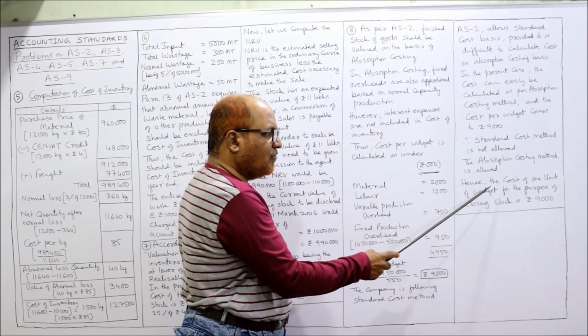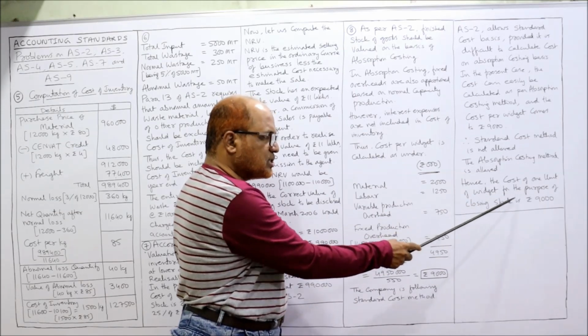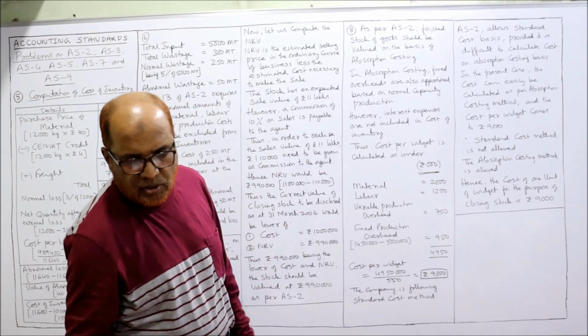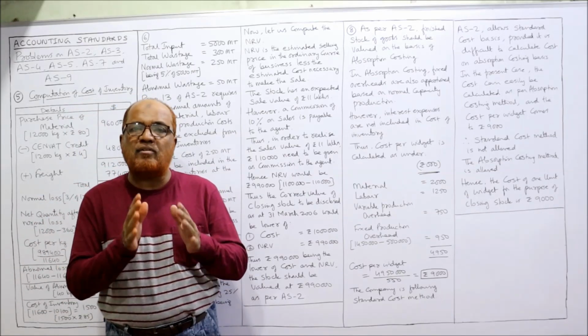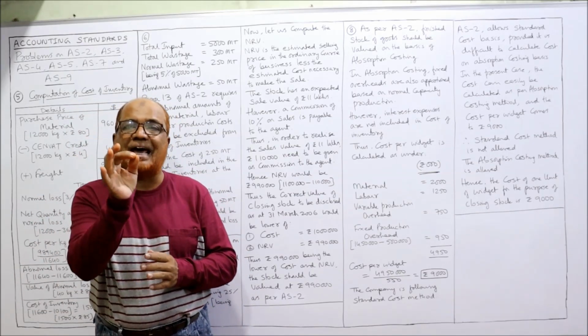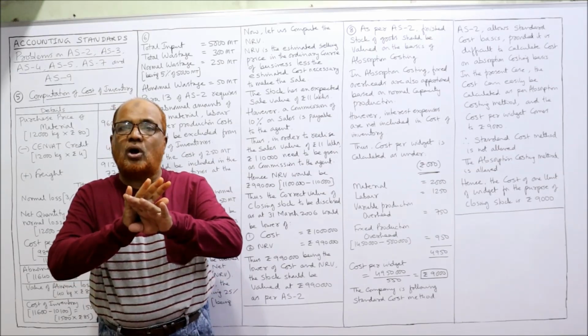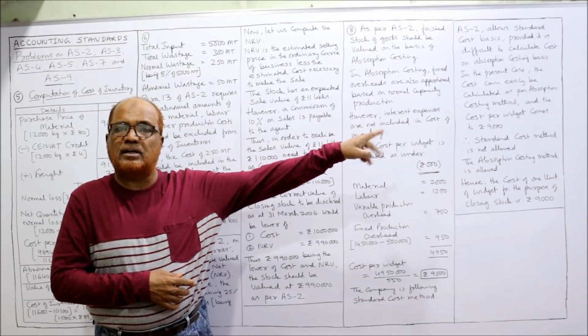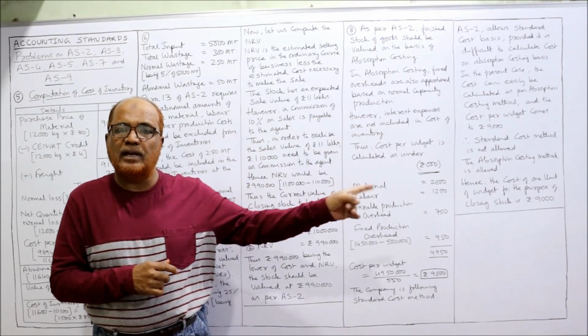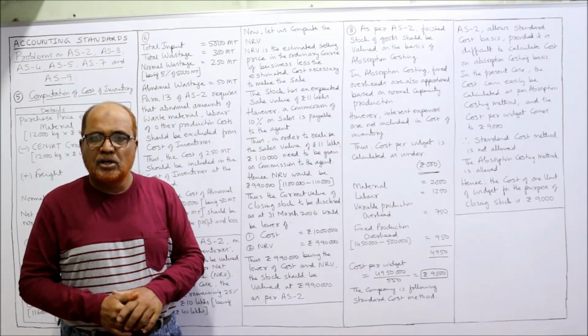Hence the cost of 1 unit of widget for the purpose of closing stock is 9,000. So for the purpose of calculating the value of the closing stock, the cost per widget should be taken as 9,000. The company is not allowed to follow standard cost and value at 10,000. Not allowed. Only at 9,000 the company can adopt.